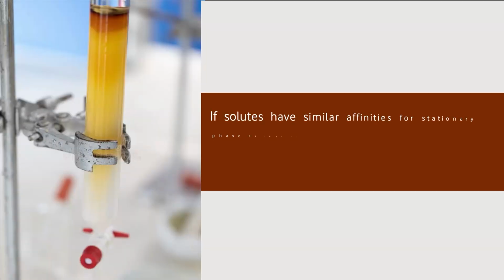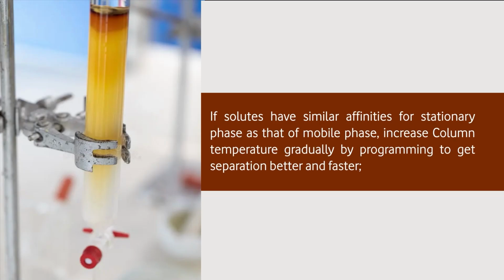But the increase of column temperature can be programmed in order to have better separation. So it is all computer controlled. We give a program and increase the temperature gradually with that program to make sure that the separation is fast.